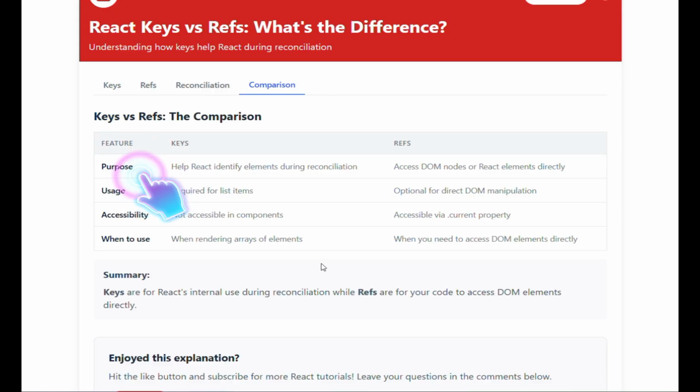Keys versus refs, the comparison. Purpose: keys help React identify elements during reconciliation, refs access DOM nodes or React elements directly. Usage: keys are required for list items, refs are optional for direct DOM manipulation. Accessibility: keys are not accessible in components, refs are accessible via the .current property. When to use: keys when rendering arrays of elements, refs when you need to access DOM elements directly. Summary: keys are for React's internal use during reconciliation, while refs are for your code to access DOM elements directly.